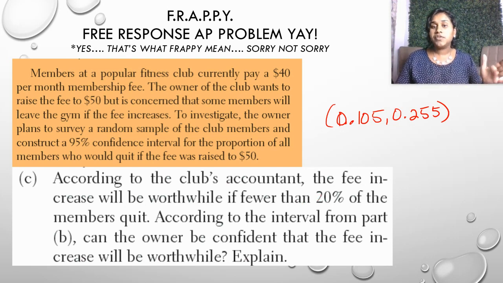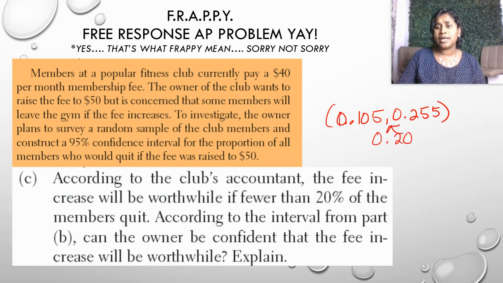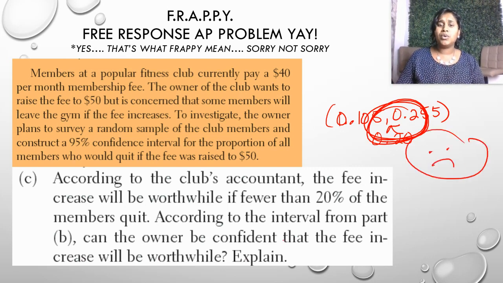But if you increase the fee, according to this confidence interval, any more than 20% and we could be in the red, right? Well, look at this, 0.20 is directly on that interval. Uh-oh. So according to that interval, can the owner be confident that the fee increase will be worthwhile?